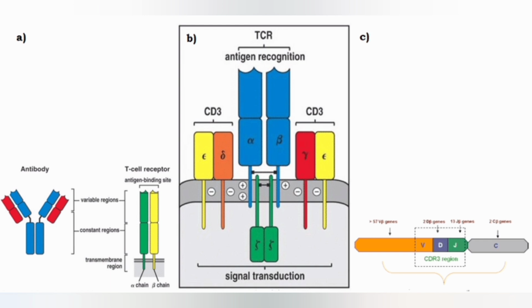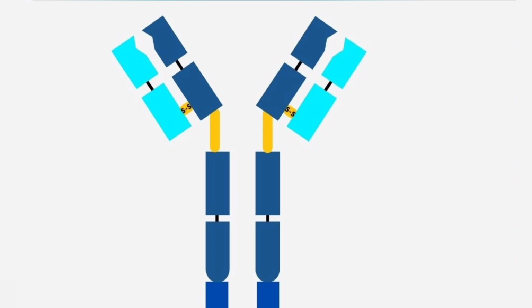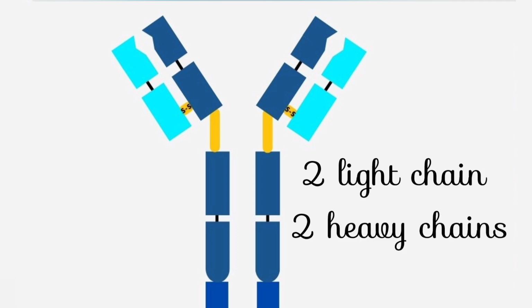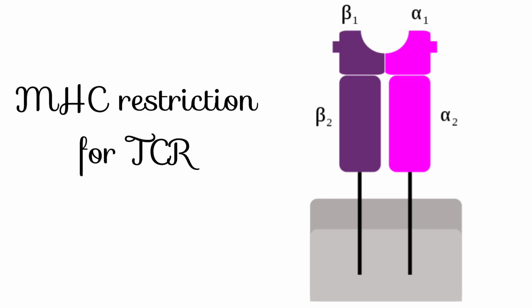But there are also some differences between the immunoglobulins and the T cell receptors. The first difference is that the T cell receptor is made up of two polypeptide chains, but the immunoglobulin is made up of 4 polypeptide chains. 2 of the chains are called light chains and 2 chains are called heavy chains. The other difference is that the T cell receptor requires the antigen to be conjugated with the MHC protein, but immunoglobulins don't require the antigen to be associated with the MHC protein.